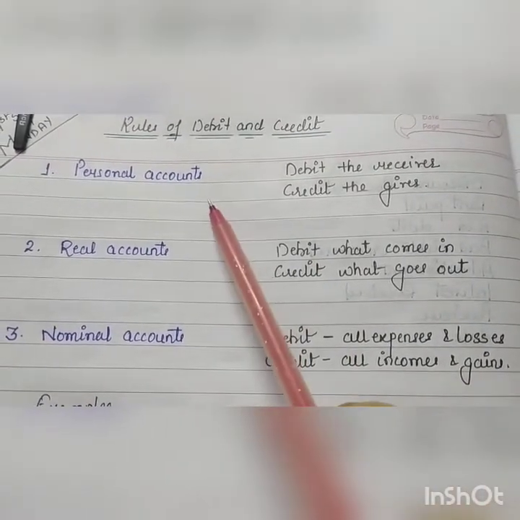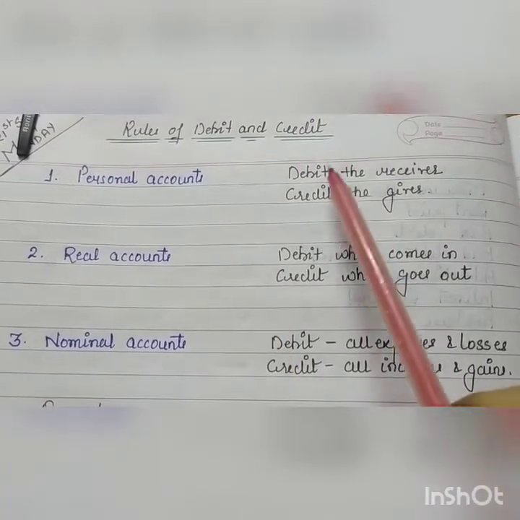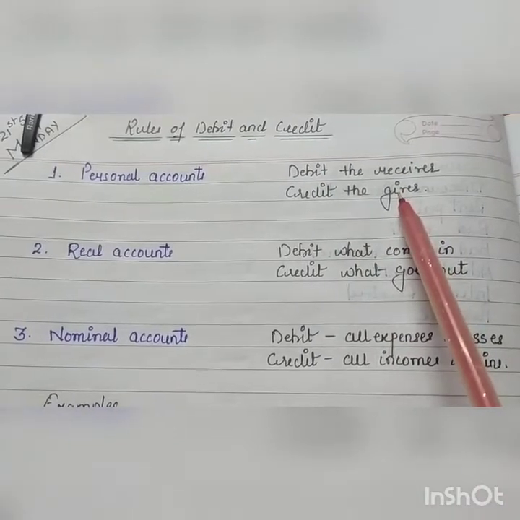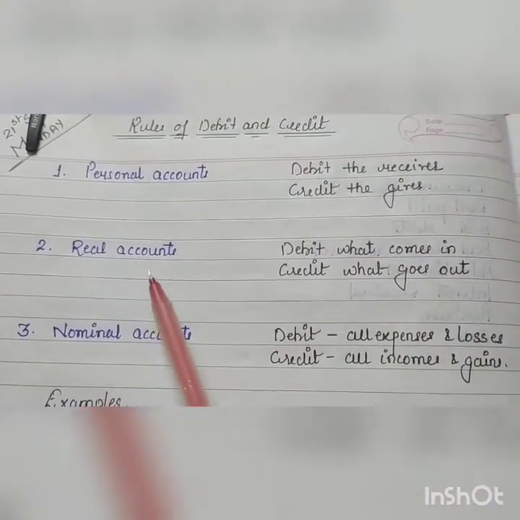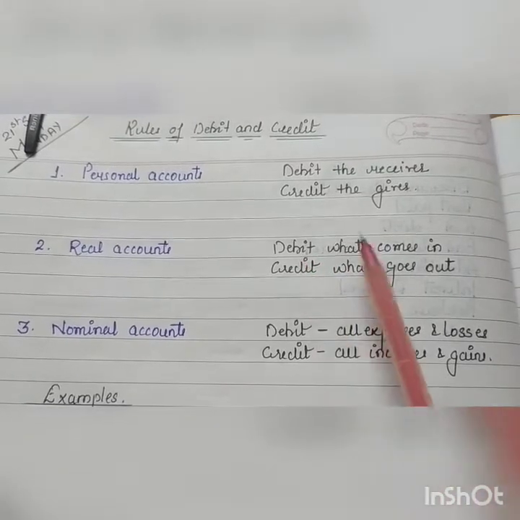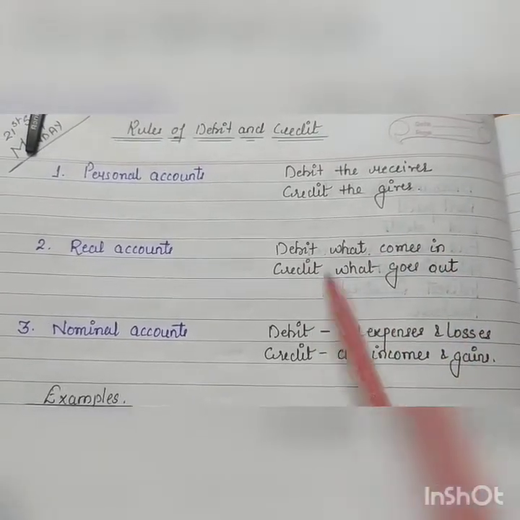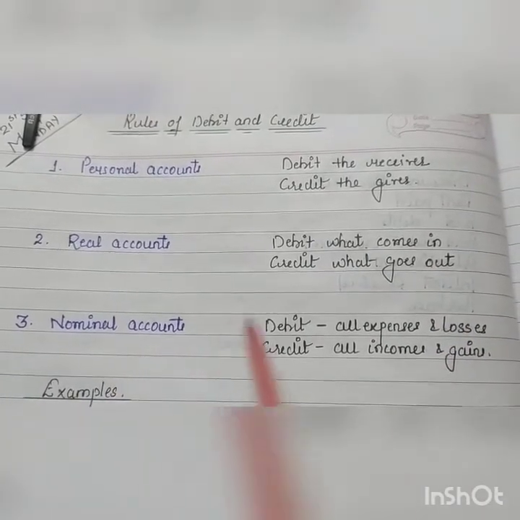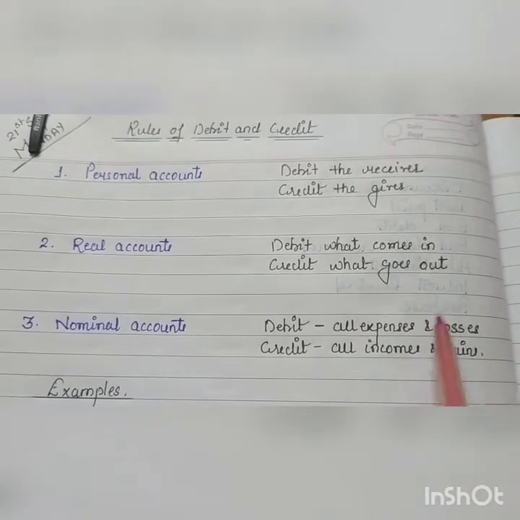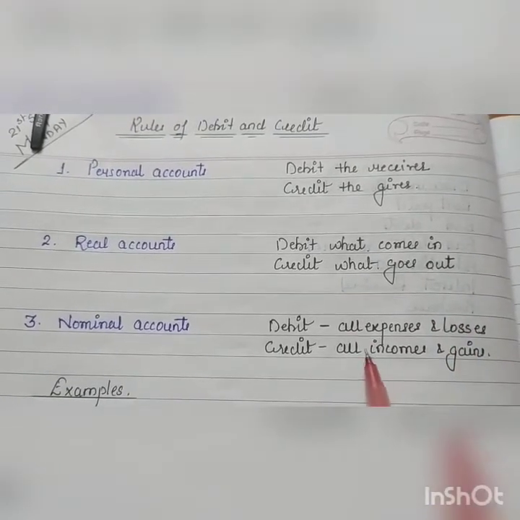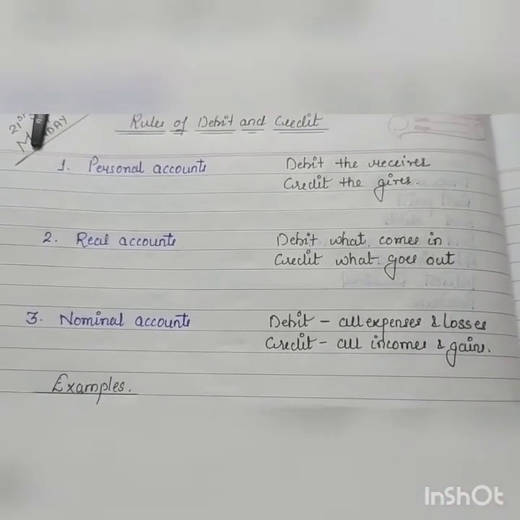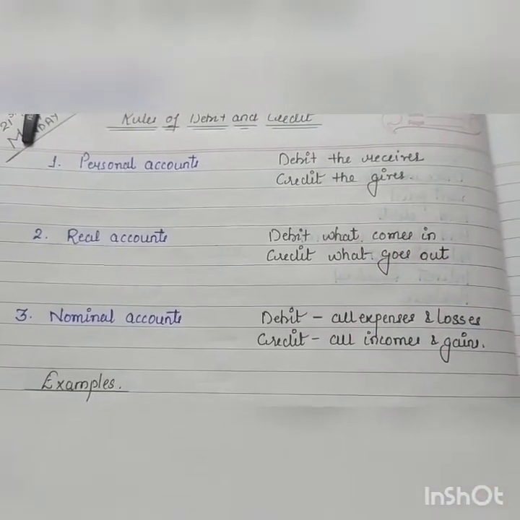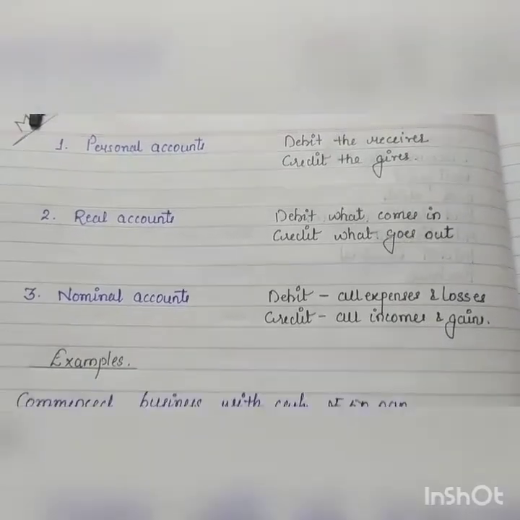First is personal account. The rule for this account is: debit the receiver, credit the giver. Real account rule: debit what comes in, credit what goes out. And for nominal account: debit all expenses and losses, credit all incomes and gains. So let's apply these rules in our examples to make the concept more clear.